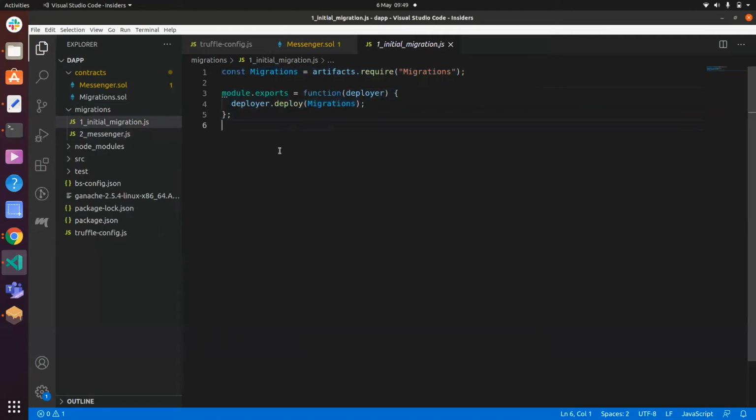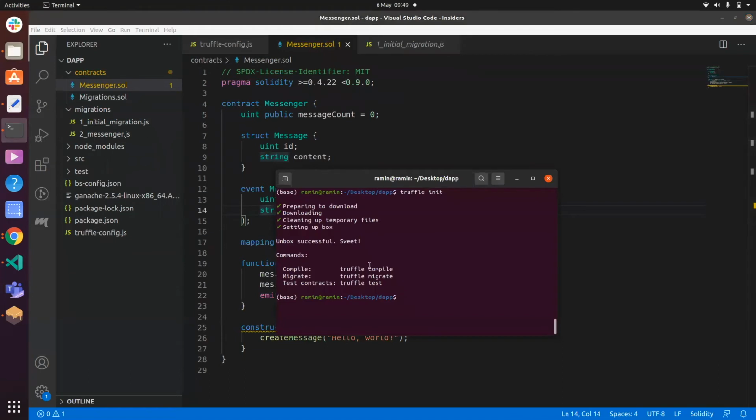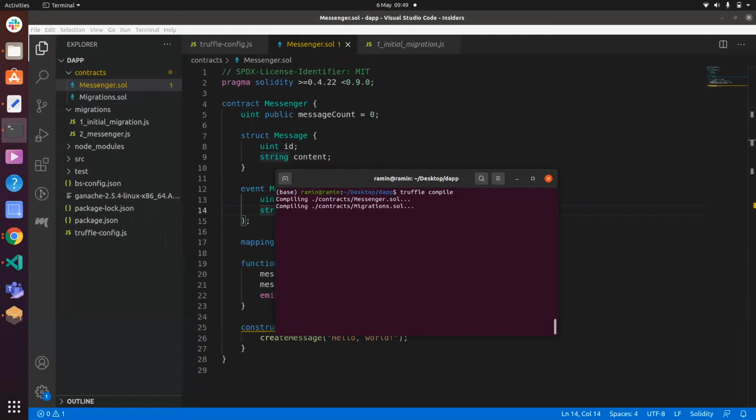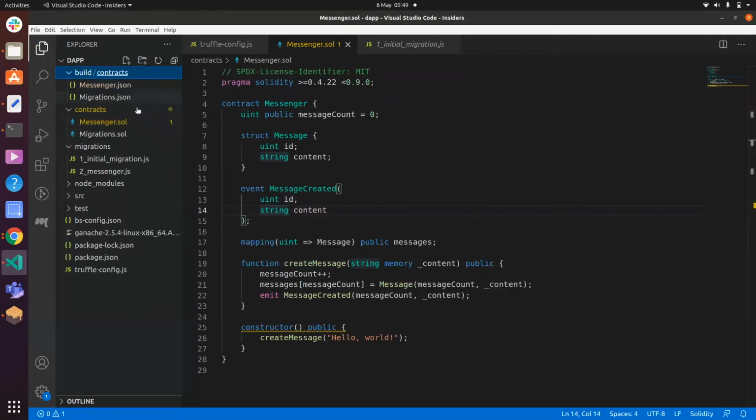Now we need to compile our code, and then migrate it. So let's do that. So I think it's truffle compile. Wait for that to happen. Okay, it's compiling. Excellent. It's compiled. We see there's a build directory which has been added now.